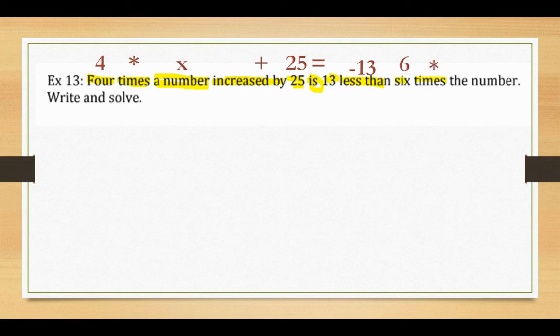times the number. It's still talking about this same guy over here, right? So now that I have it translated, you want it to look mathy, right? And so to make it look mathy, you just put it in the order that we like to work with stuff. So I just rewrite it and say, well, it's 4 times X. I can say 4X plus 25 equals, and then this is all messy, so I just did 6 times X minus 13. 13 less than 6 times a number, right? So that's how I did that.